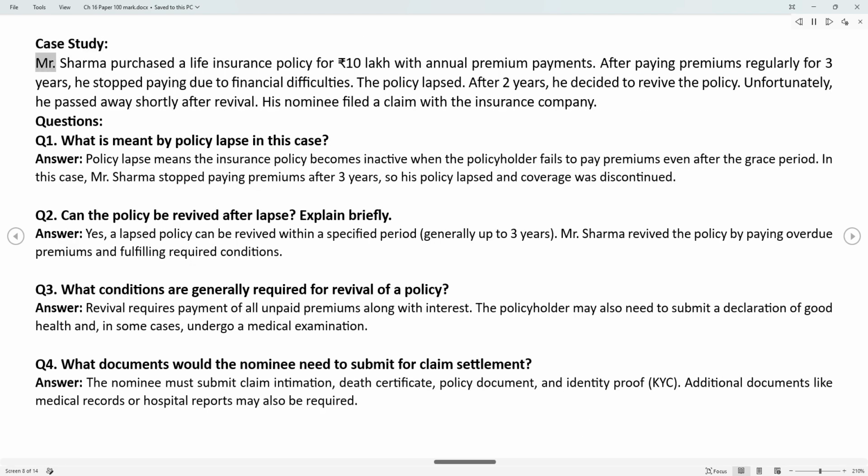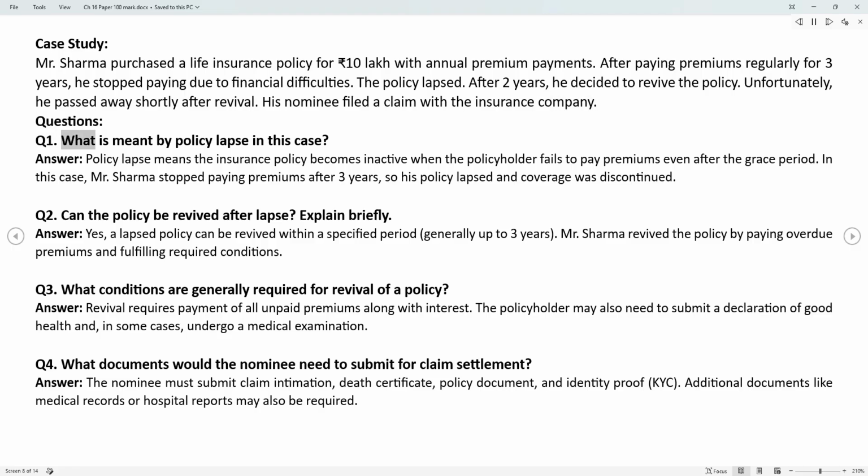Case Study. Mr. Sharma purchased a life insurance policy for 10 rupees lakh with annual premium payments. After paying premiums regularly for 3 years, he stopped paying due to financial difficulties. The policy lapsed. After 2 years, he decided to revive the policy. Unfortunately, he passed away shortly after revival. His nominee filed a claim with the insurance company.